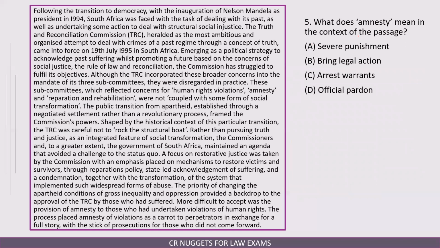What does amnesty mean in the context of the passage? Amnesty means forgiving someone. So answer has to be D. Even in the context of the passage, all other options are very far from words like forgiving or pardon. So I don't have to go back and check. Answer is option number D.